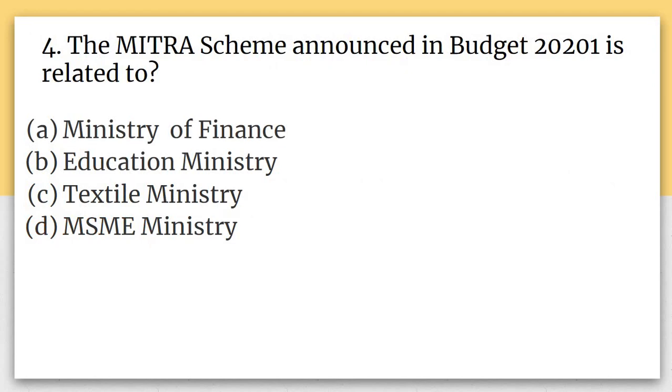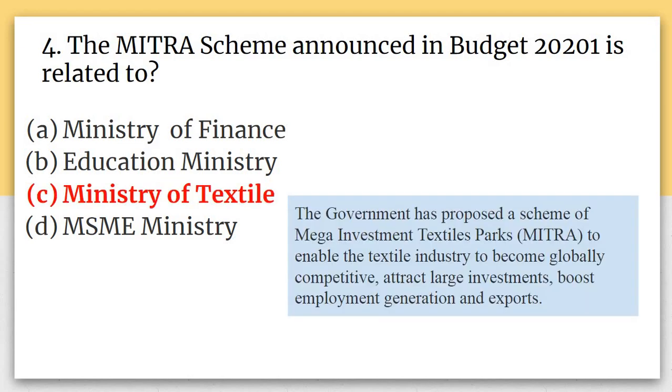Now the fourth one says the Mitra scheme announced in Budget 2021 is related to which of the following? A says Ministry of Finance, B says Education Ministry, C says Ministry of Textiles, and D says MSME Ministry. So the correct answer for this will be Ministry of Textiles. So if you go through the budget of this year, you might know all the answers.